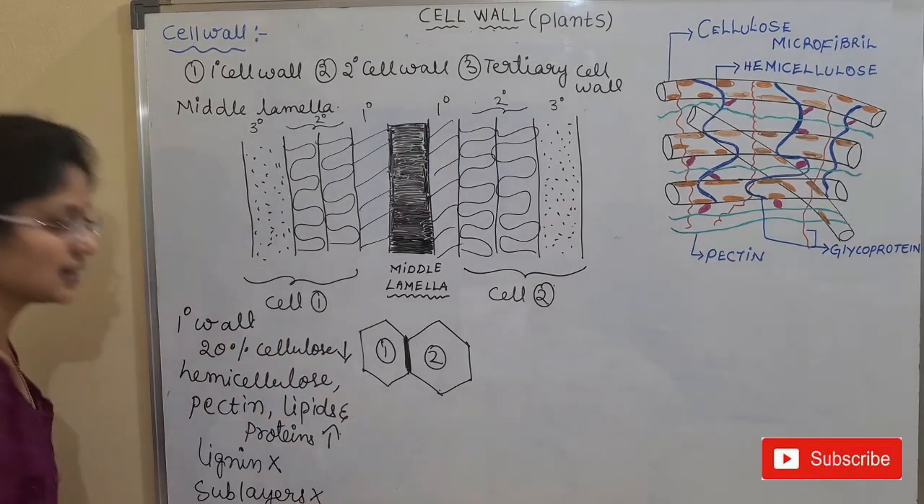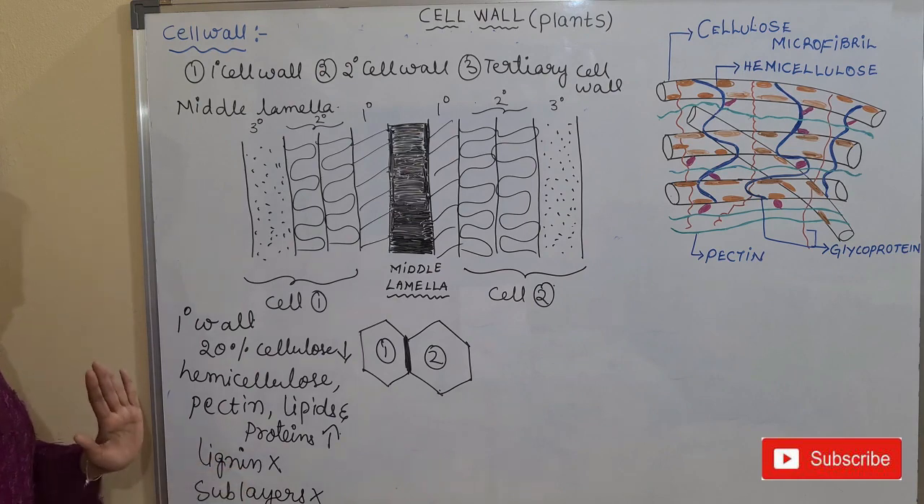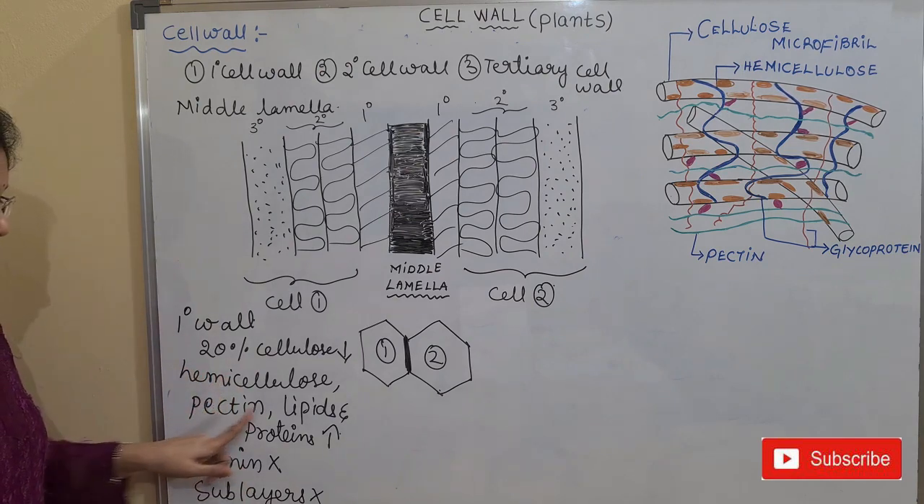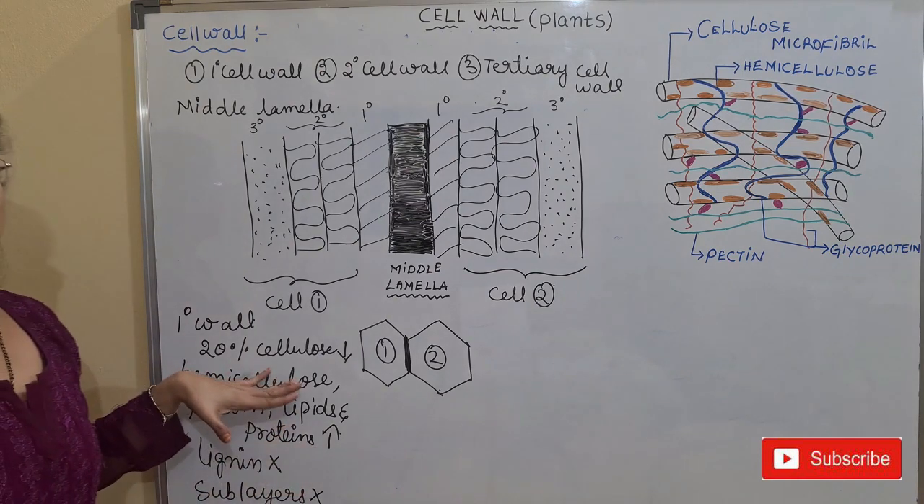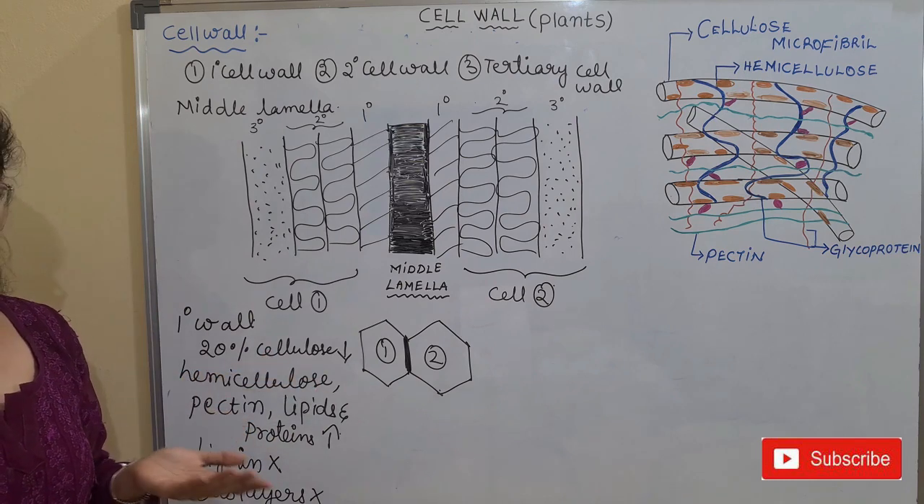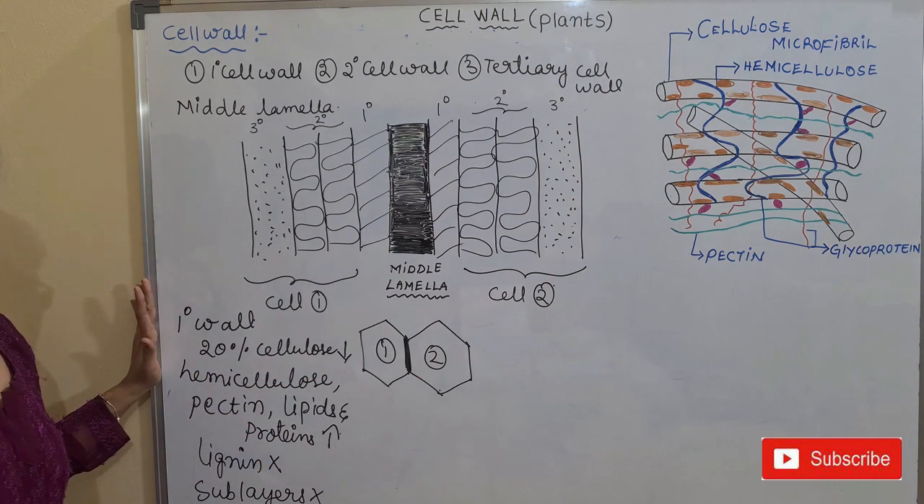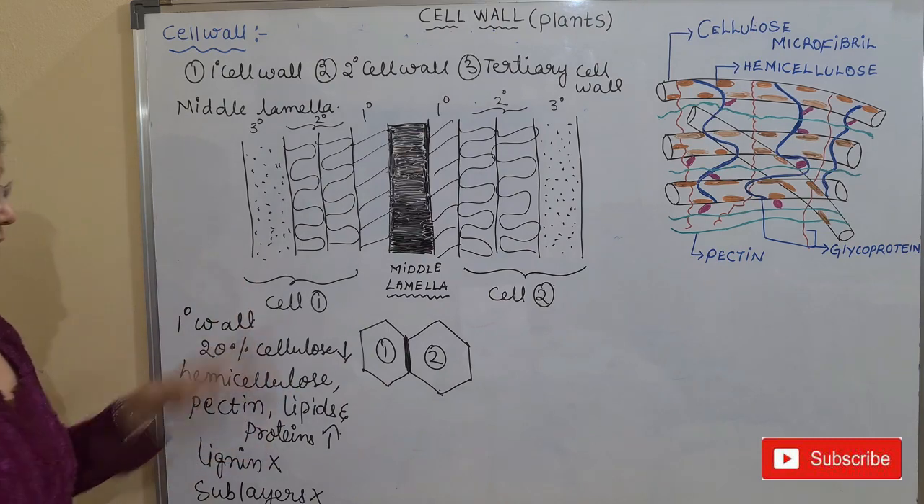Lignin is absent. Sublayers are absent, lignin is absent. What is more? Hemicellulose, pectin, lipids and proteins are more, and the cellulose content is very low. So this is regarding the primary wall. Then what about the secondary wall?